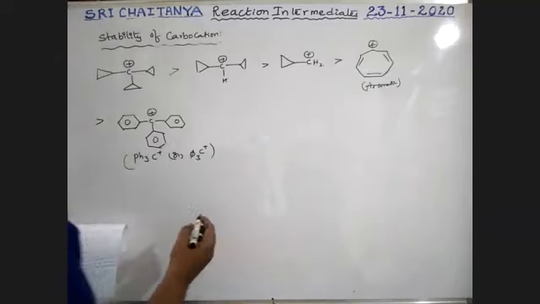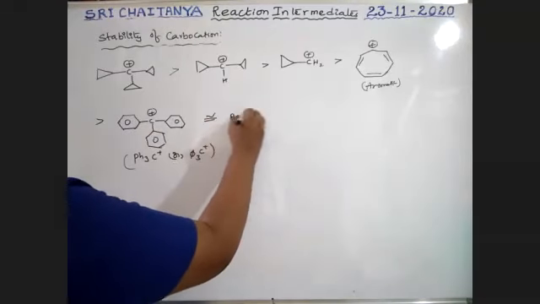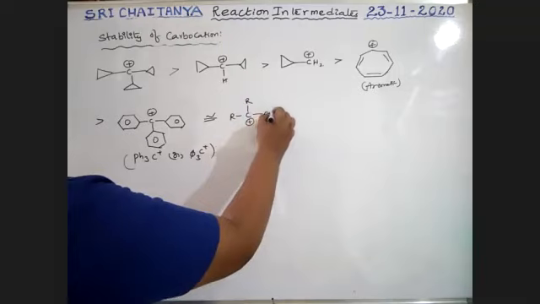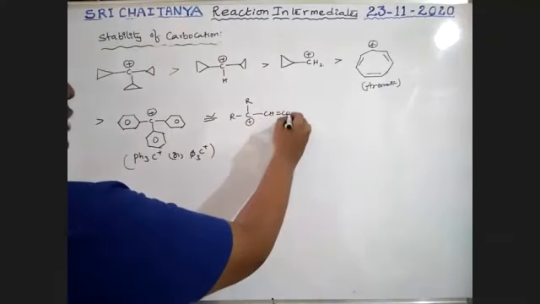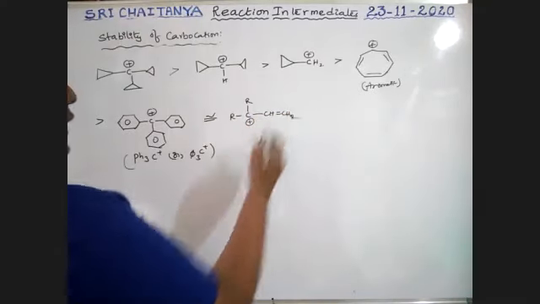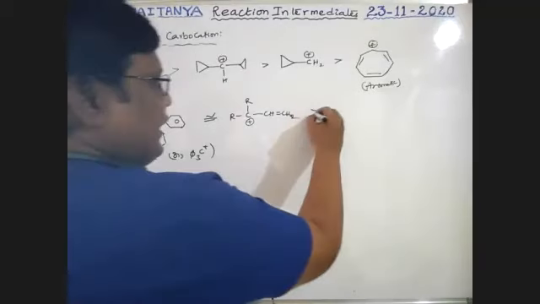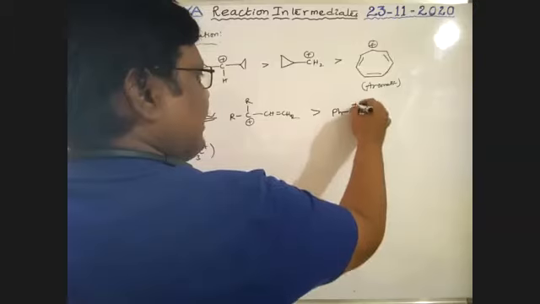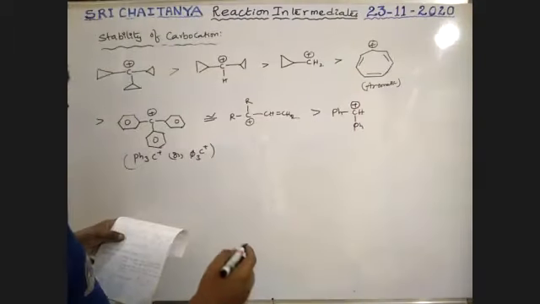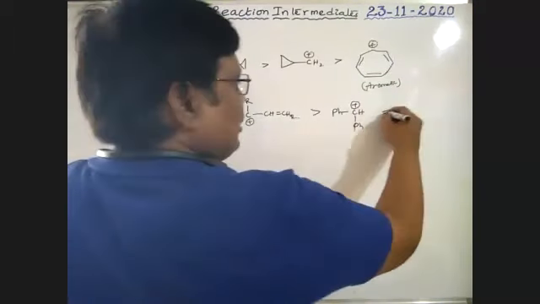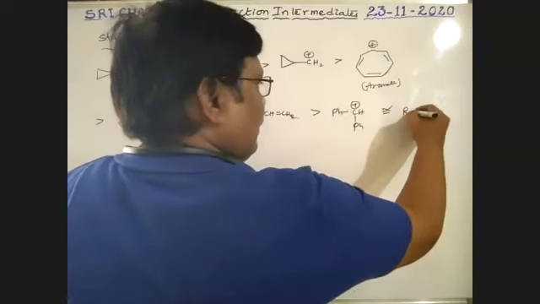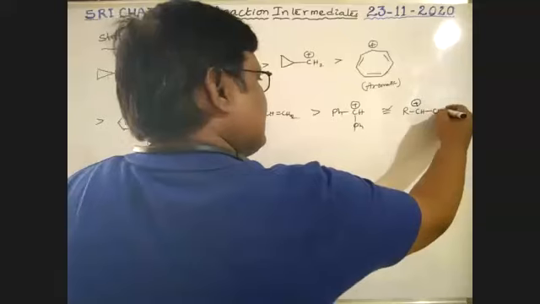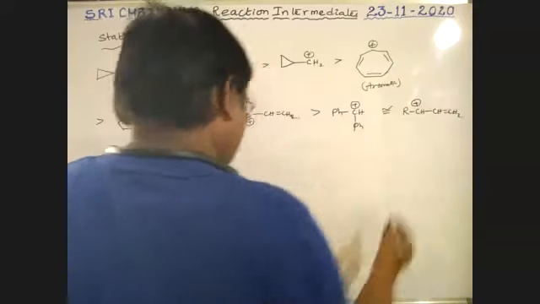which is almost stable than the R-CH=CH-CH2+ ion, allylic position, boys. It is allylic position, which is greater than Ph-CH+-Ph, diphenyl, which is almost equal to R-CH+-CH=CH2.